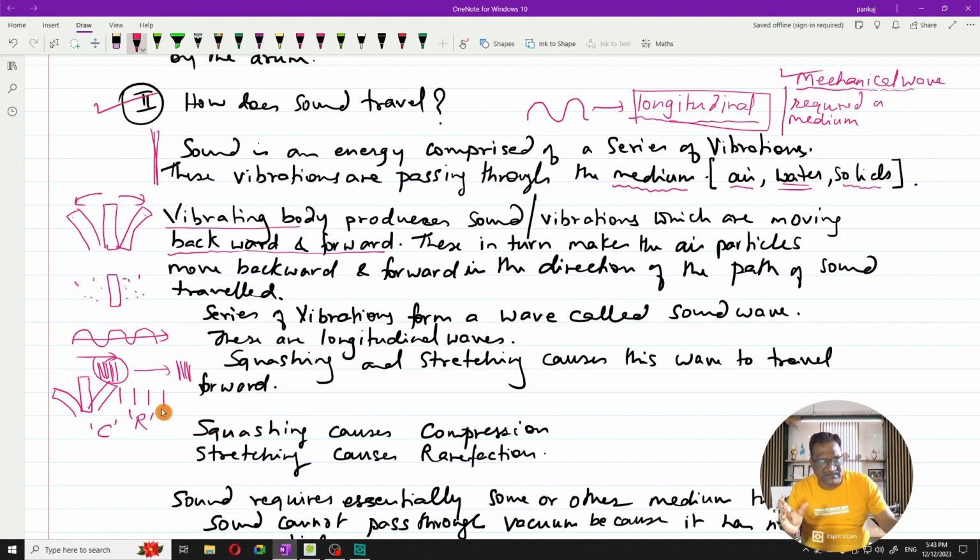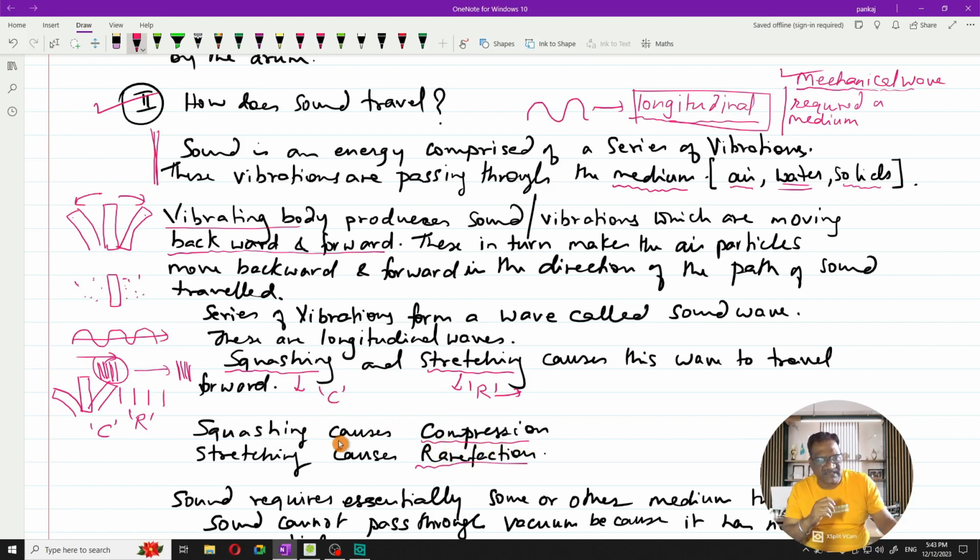They are not squashed. Okay, so squashing is where the particles are very close to each other. Stretching is where the particles are relaxed and far away from each other. Stretching is termed as rarefaction. Here I have written rarefaction. Okay? And this squashing is known as compression.